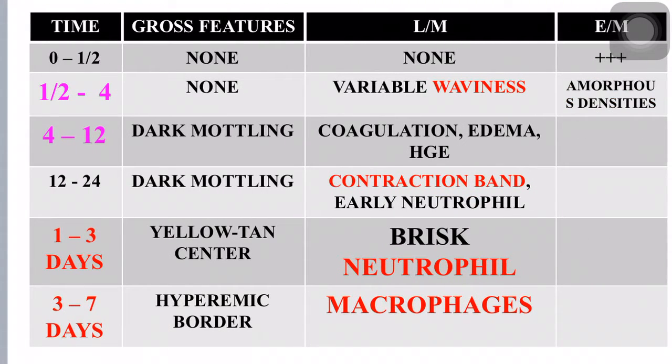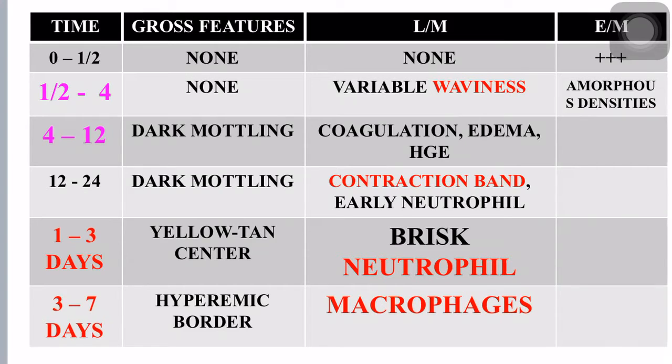Now this slide and the next slide are most important in case of myocardial infarction, because pertaining to time, gross features, light microscopy features and electron microscopic features will be shown in these two slides. You have to memorize these two slides because they will tell you exactly at what point of time what changes will occur in gross, in light microscopy as well as in electron microscopy.